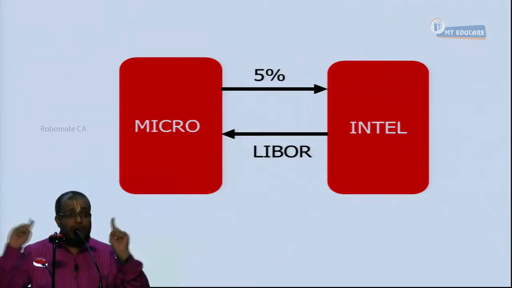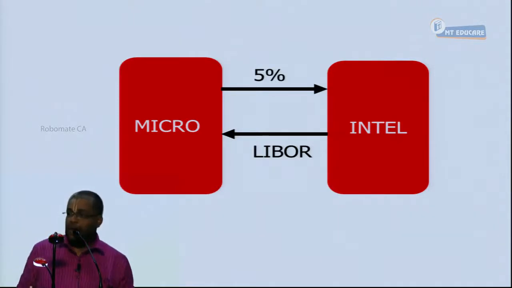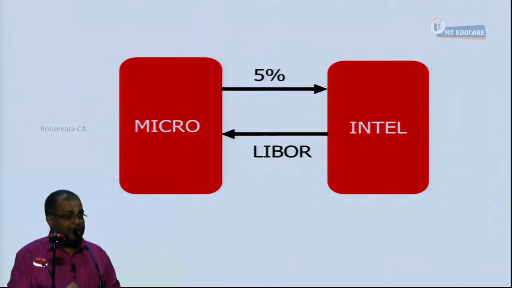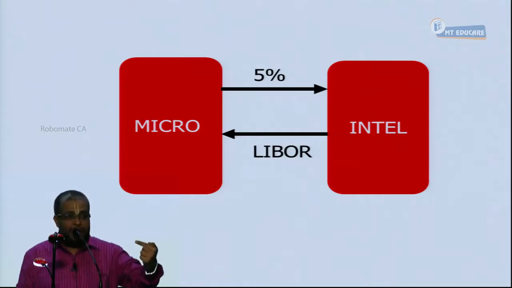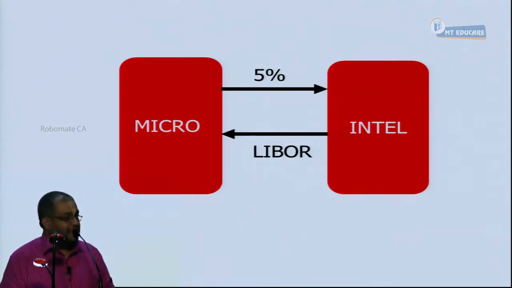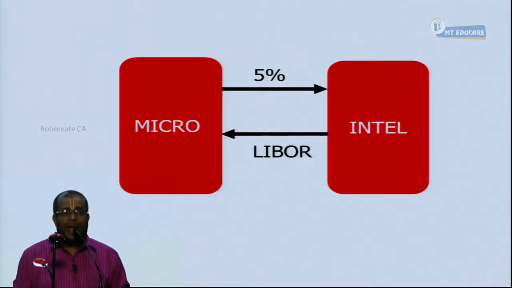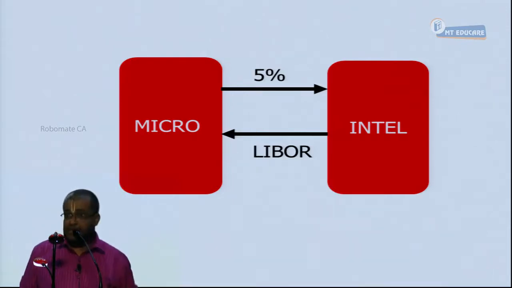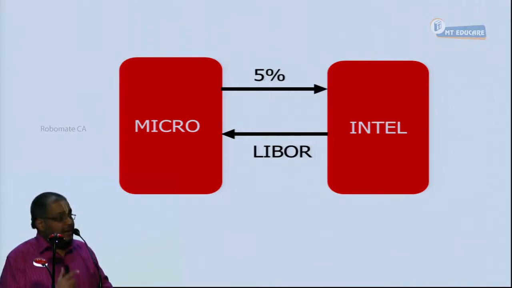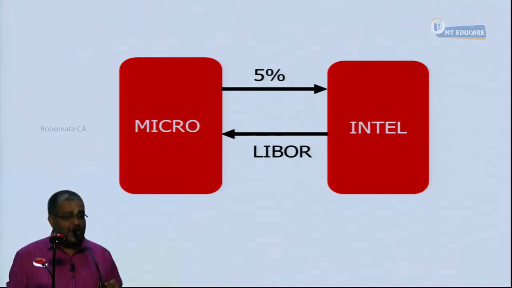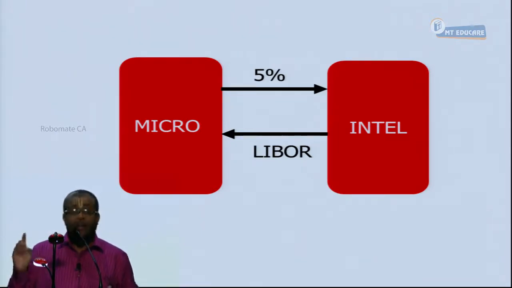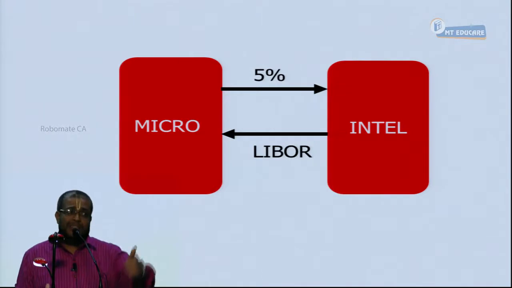Now, two interest rates are exchanged, namely LIBOR against 5%. Microsoft is going to pay 5% in exchange for receiving LIBOR. Intel is going to pay LIBOR in exchange for 5%. This exchange is going to happen for 3 years. Once in 6 months, interest is going to be exchanged. That is, at the end of 6 months, LIBOR will be exchanged against 5%.